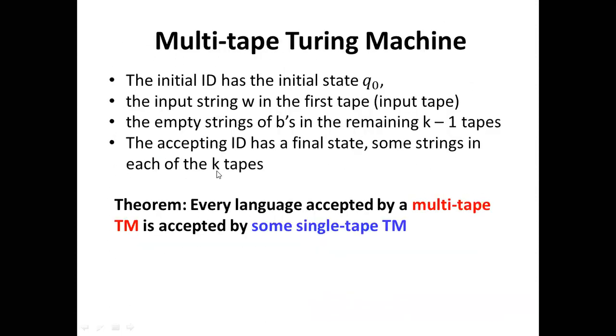Now for the multi-tape Turing machine, the initial ID is the initial state q0, and the initial input string w is on the first tape. That is also important.